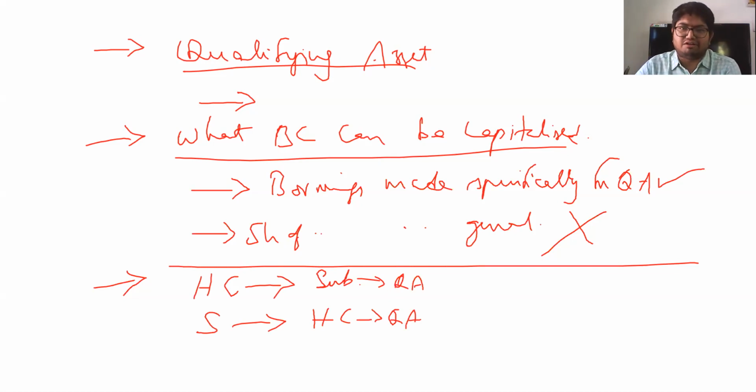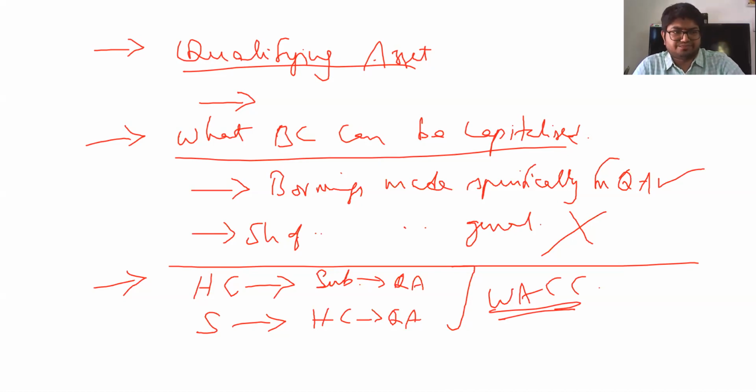For this specific qualifying asset, while calculating your weighted average cost of capital, it can be calculated using the group's borrowings. However, any general borrowings made and monies utilized out of general borrowings towards this specific qualifying asset cannot be considered as borrowing cost for capitalization. So this is major difference between AS and Ind AS with respect to borrowing costs.